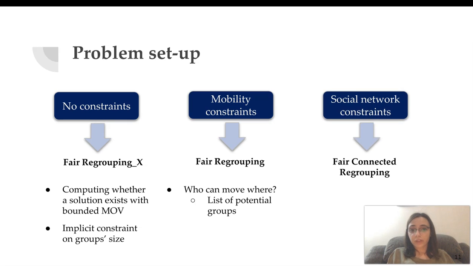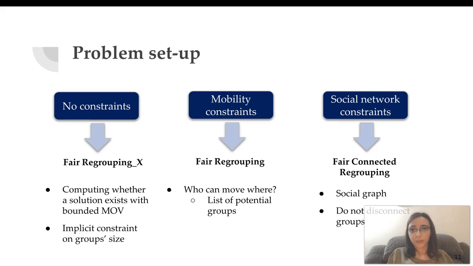In other scenarios, you may have social network constraints where people are connected to each other, and we define this problem as fair connected regrouping. In this scenario, you can imagine that you do not want to disconnect the groups by moving people and minimizing margin of victory. That can be a scenario in which you do not want to disconnect a community.